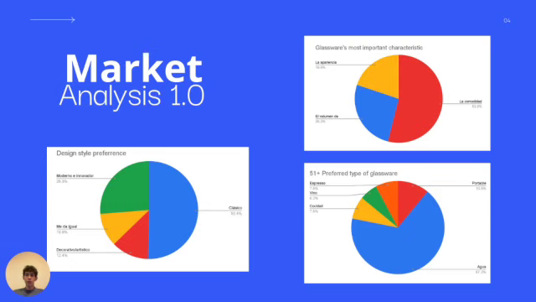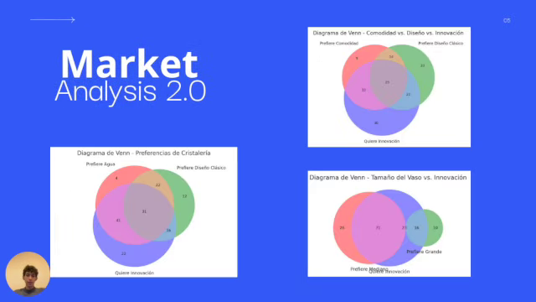So, what our market analysis told us was that over 50% of the participants preferred a classical style for the glass, and they liked the commodity more than the appearance of the glass of water. Now, the reason we chose the glass to be for water is because most of our participants were over 51 years of age, and, as you can see here, they preferred to drink water. Now, the intersection of the answers of the survey was that they all preferred the design to be classical for water, that it had a little bit of innovation, and that it was glass.